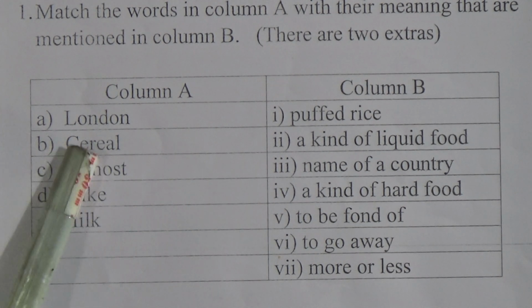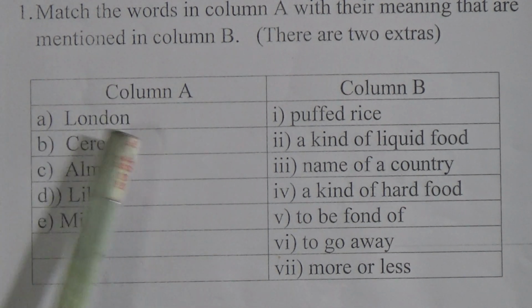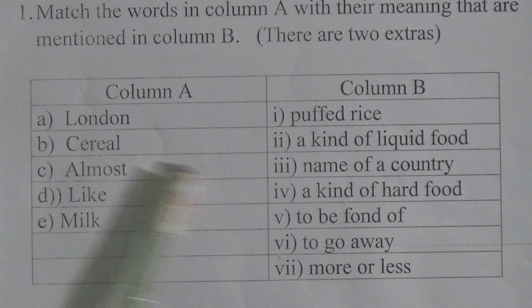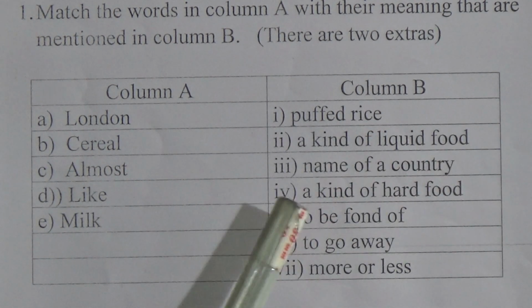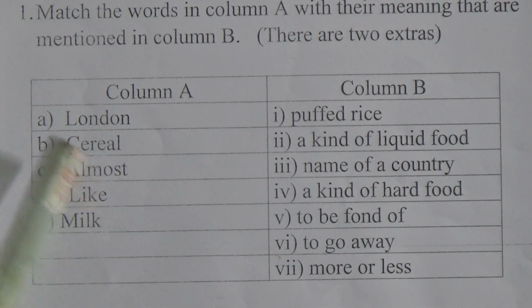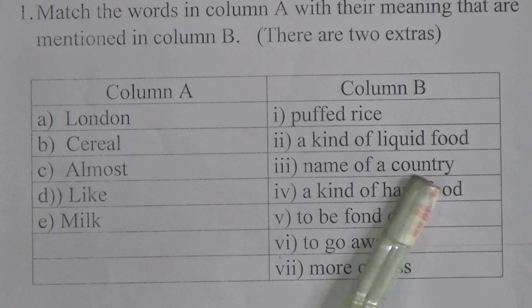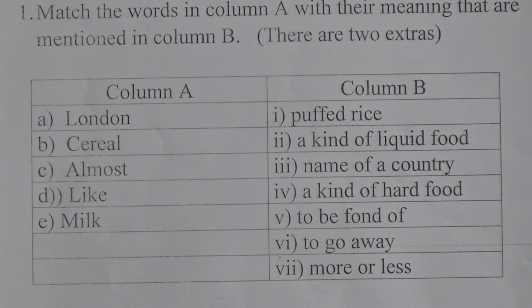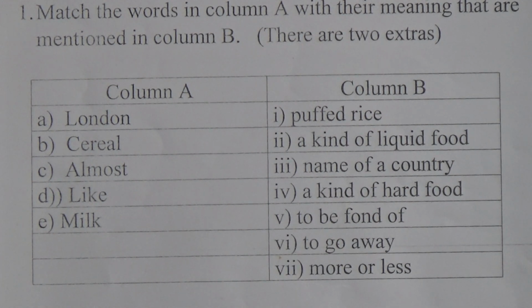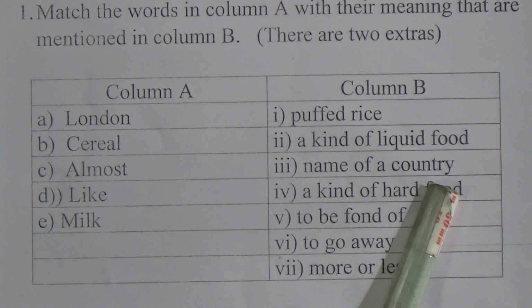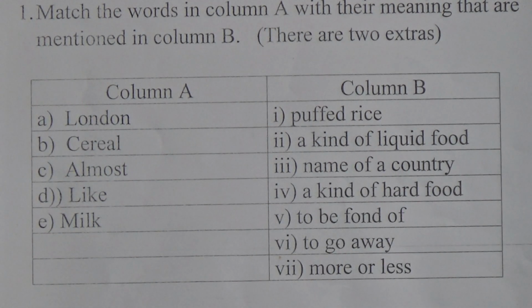So look, London. Here, in the options, it is written: pub, price, a kind of liquid, fish, name of a country. Yes, London is the name of a country. In the answer section I have given A plus 3. That means A represents London and 3 is name of a country. At first the corresponding number, A plus 3, then the words or sentence together: London hyphen name of a country. This thing is done.